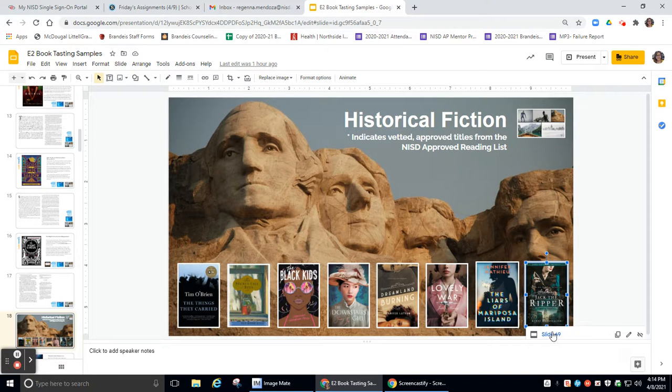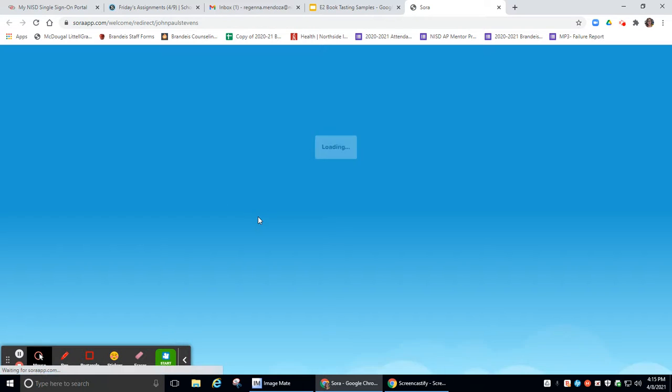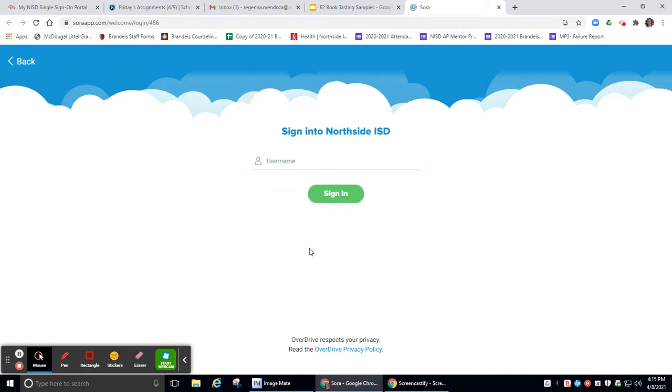So I see Jack the Ripper here. I'm like, what is that? And it's called Stalking Jack the Ripper. And it's got me a little bit of information here. Again, it's the ebook. So if I click on that, it's the Sora app. And as long as you have downloaded that app, you can sign into Northside and start reading it right away.